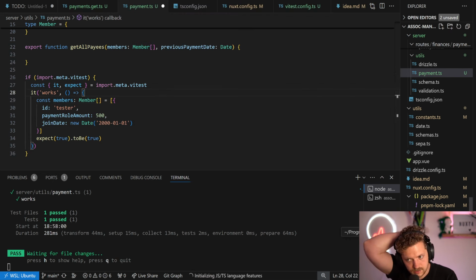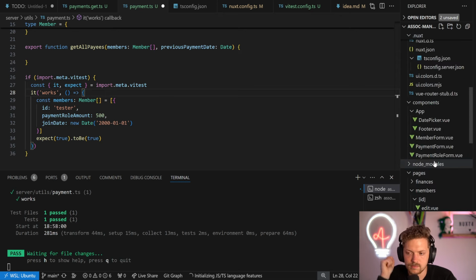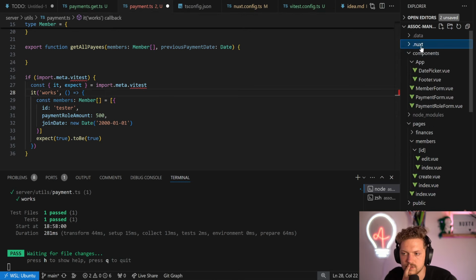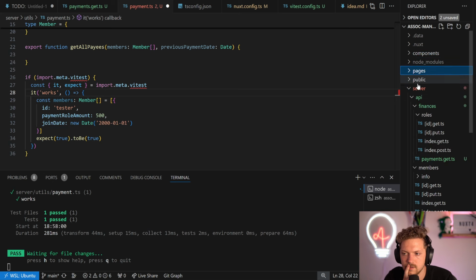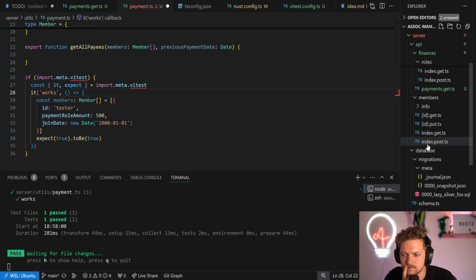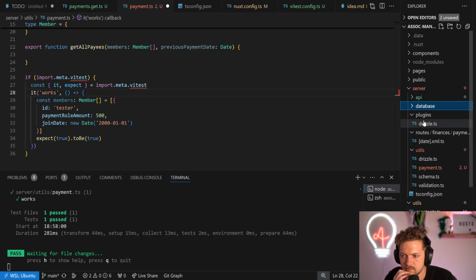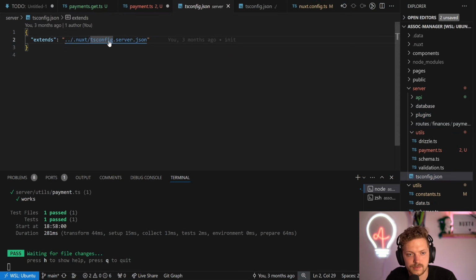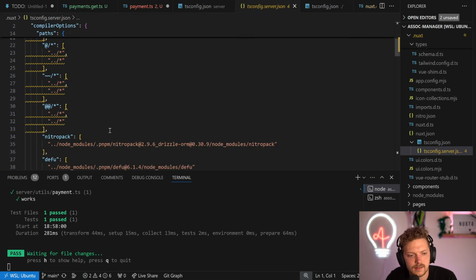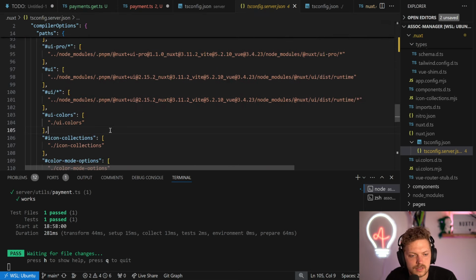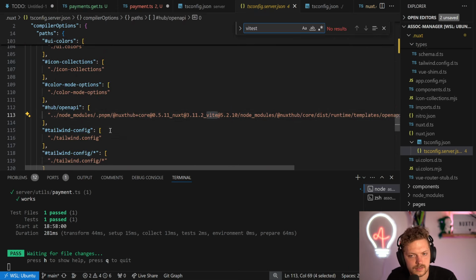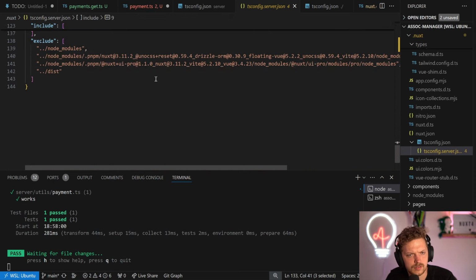Because the TS config here is separate from the one in the server. So here in server, where is it? Let's close everything. And here we have that TS config, which is based on tsconfig.server.json. And that has all these things. And now it should also have vitest. No. Meta? No. It's not in there yet.